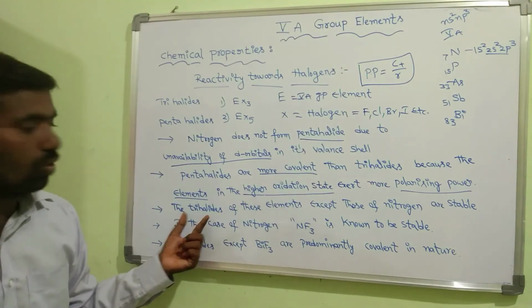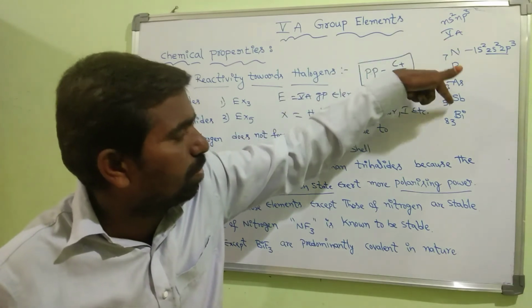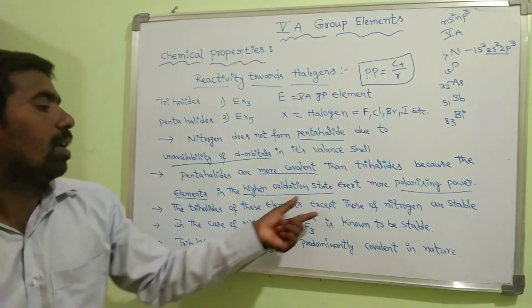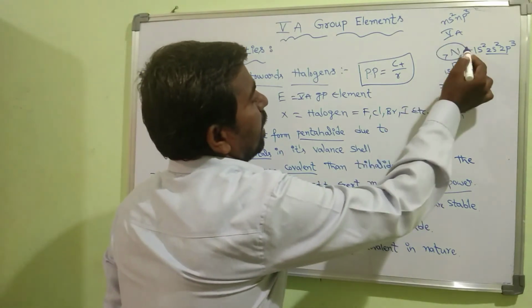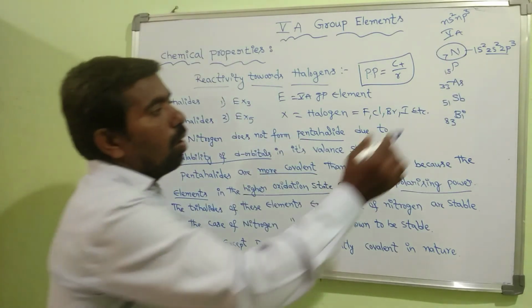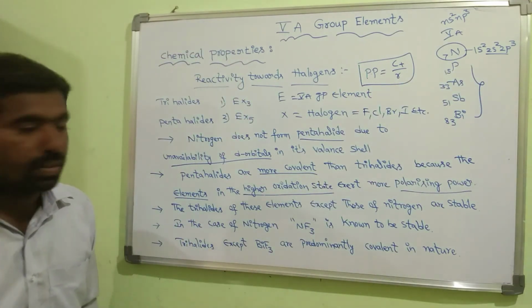Regarding the trihalides of nitrogen, phosphorus, arsenic, antimony and bismuth: except those of nitrogen, all the trihalides of these elements are stable.